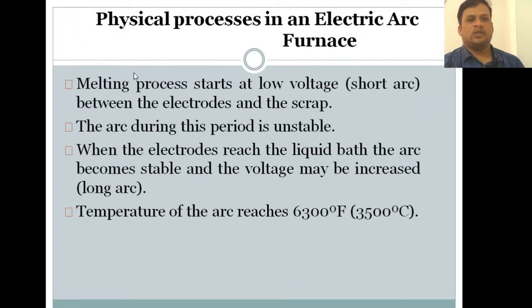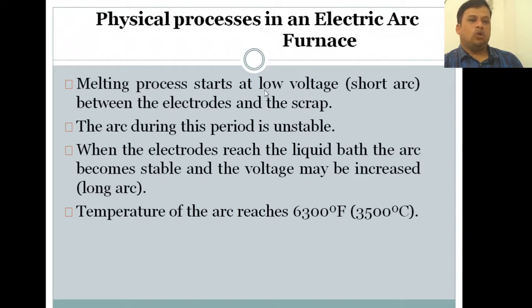So, the physical process in an electric arc furnace. What are the processes that are being done in electric arc furnaces? The melting process starts at low voltage, that is a short arc. That is called a short arc. Whenever we are heating or melting a metal like steel, the melting process starts at a low voltage first, between the electrodes and the scrap.